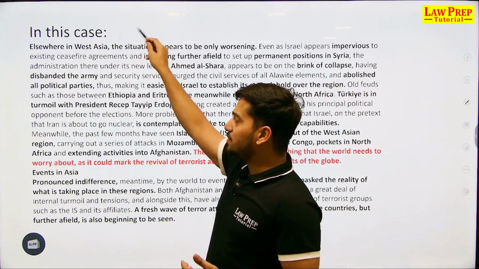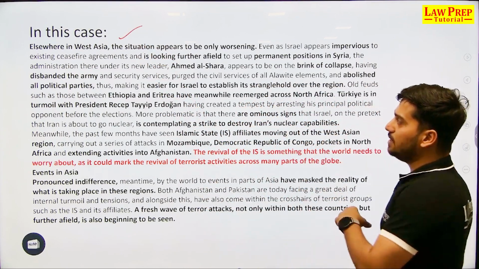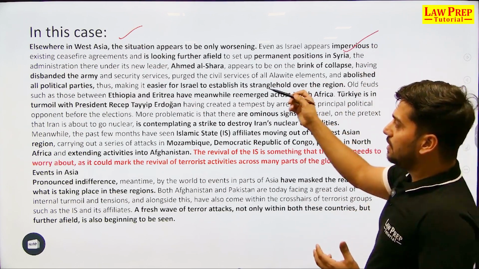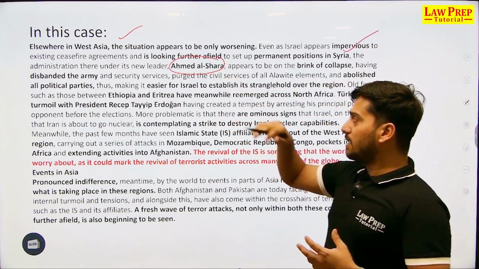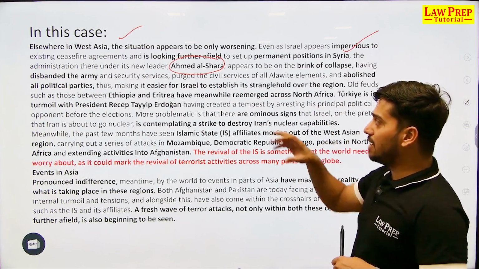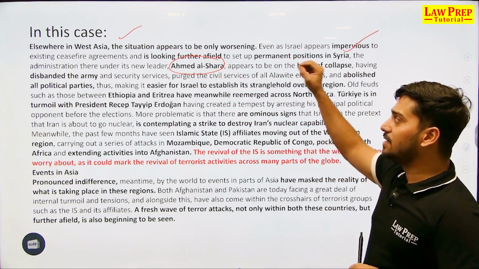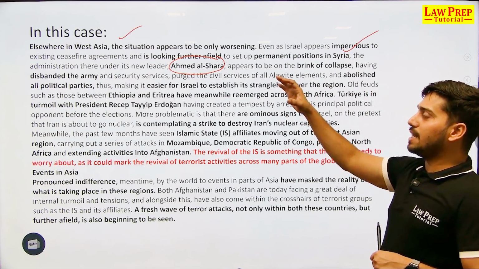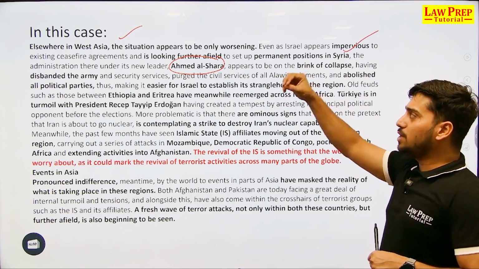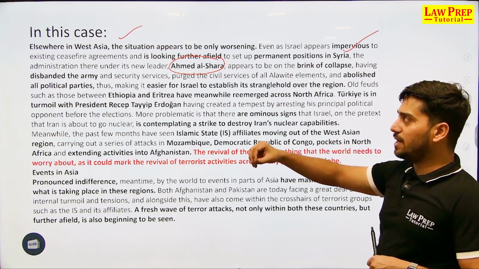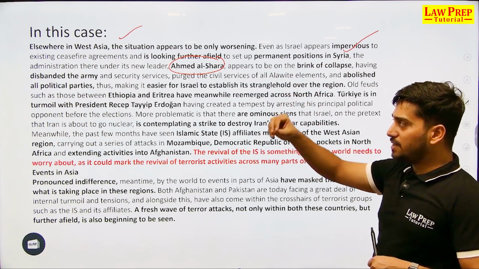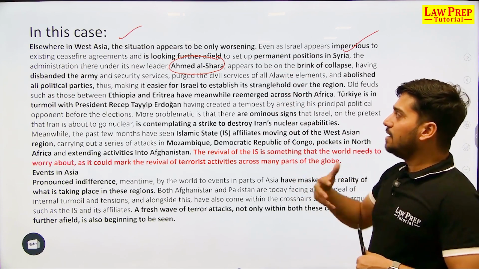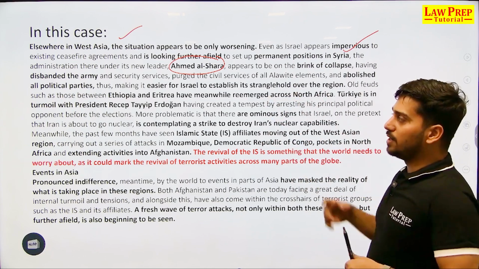In this case, elsewhere, it basically goes on further, and it talks about what is going on in Syria. You can say the political situation in Syria is also very, very critical, because Ahmad al-Shara, the new leader, has taken such illogical steps and measures, which is ultimately going to lead to the fall of Syria, collapse of the Syrian government, collapse of the Syrian regime, and basically will create inroads for Israel to expand its stranglehold over the region.